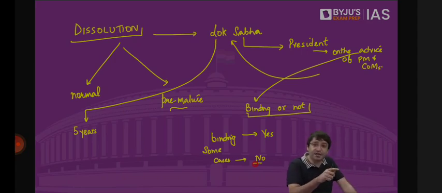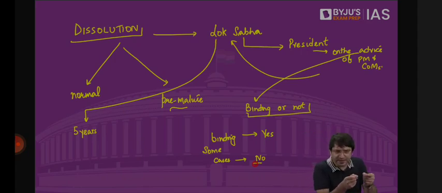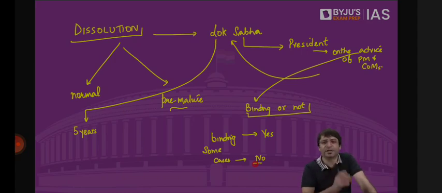You have to dissolve. What if, for example, Prime Minister and his Council of Ministers lose the majority? How do we know whether they have lost the majority or not? Opposition would introduce a no confidence motion in Lok Sabha. And if this no confidence motion is passed by simple majority, the government has no other option but to resign. The Prime Minister has to resign.